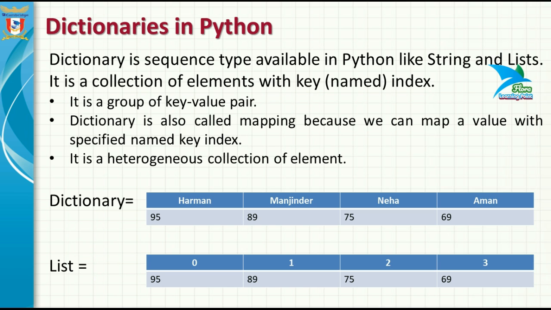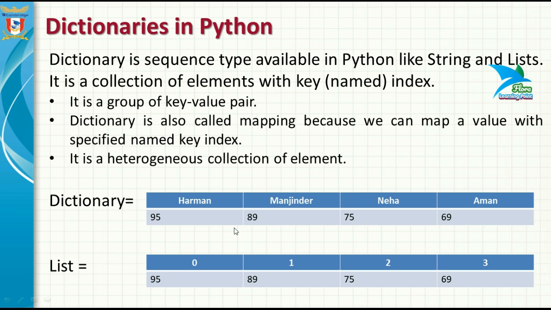As we have discussed in the previous chapter, a list is a sequence data type that contains multiple heterogeneous elements, and each element has an identity, that is, the index of that particular element. The index always starts from 0 and increments by 1. So the index of the first element inside a list will be 0, the second element's index will be 1, and so on. But on the other hand, we can create a dictionary with a named index.